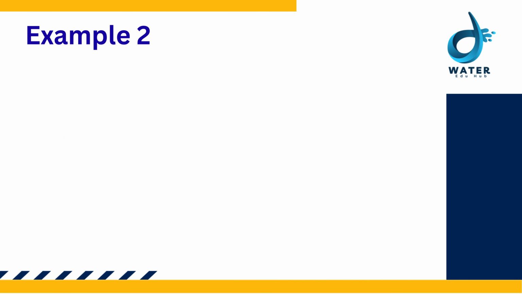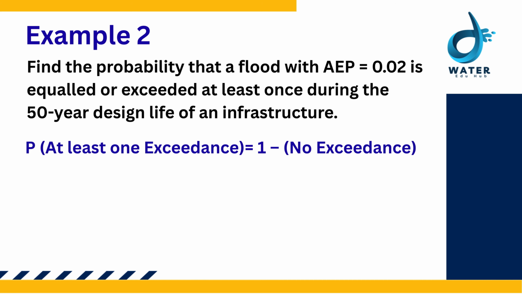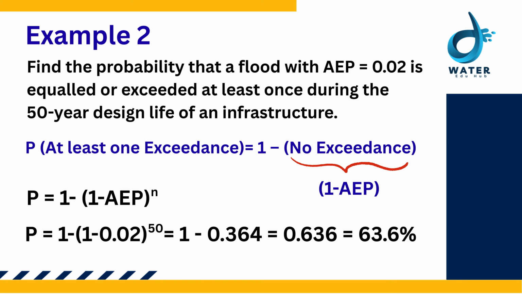In our second example, we want to find the probability that a flood with AEP of 0.02 is equaled or exceeded at least once during the 50-year design life of an infrastructure. Referring to our previous example, our desired probability will be calculated like this. P of exceedance at least once will be equal to 1 minus probability of no exceedance. Or in a more general form, it will be like this. So the final answer will be 0.636, or 63.6%.